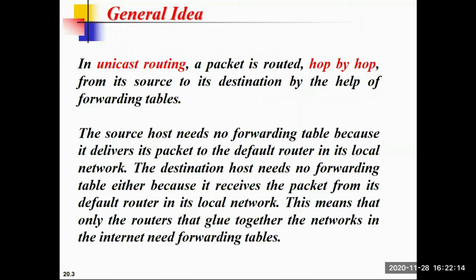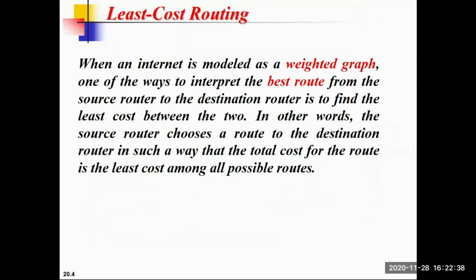So in unicast routing, a packet is routed from one hop to another hop. One hop means one node to another node. So from its source to its destination, where the source also acts as a hop, with the help of a forwarding table. We will see what this forwarding table is. The first thing we will discuss is least cost routing.